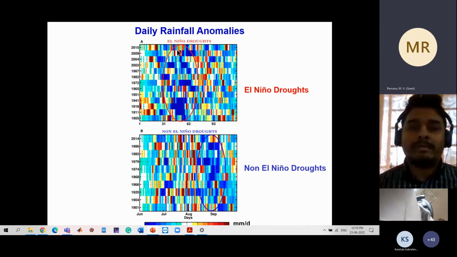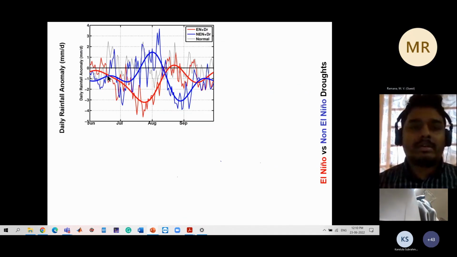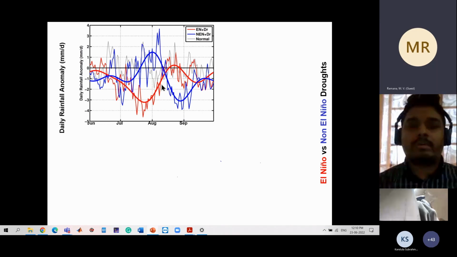If you take a composite of the two categories, we get two daily anomaly curves. The thick curves are basically the first three harmonics. The red curve, the El Nino droughts, stays overall below normal for the whole season. For the non-El Nino droughts, during the peak monsoon time, July and early August, you see a kind of normal monsoon behavior.